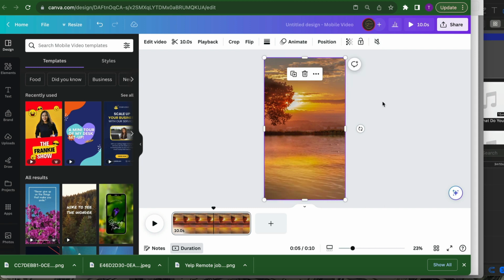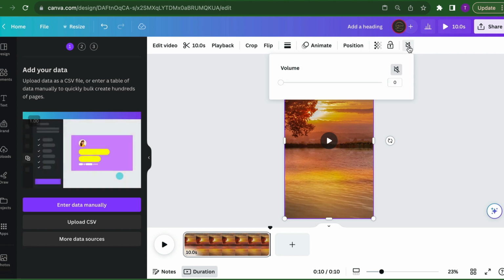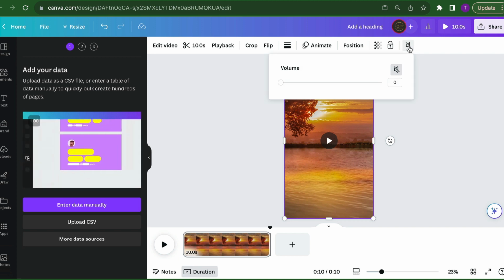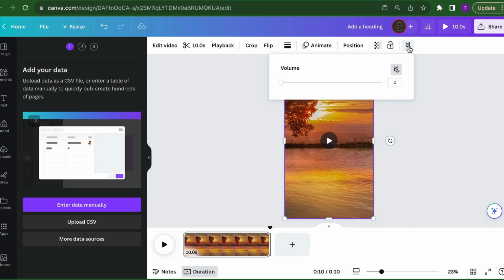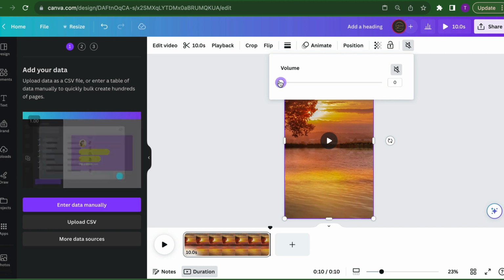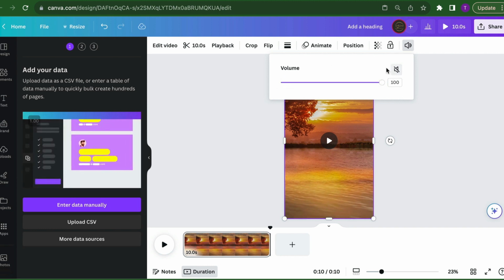We want 0 volume on it, because remember that on YouTube you can use YouTube's music and it's royalty free. You don't worry about any strikes against you when you use their music, right?